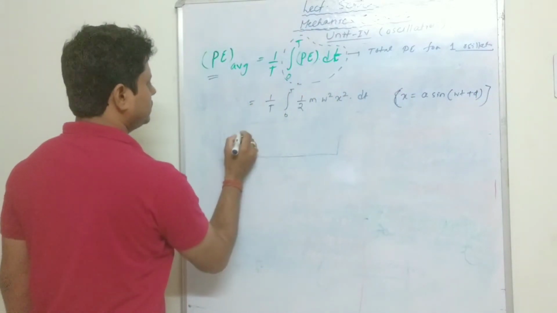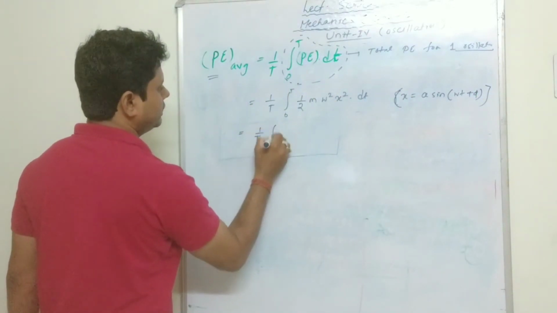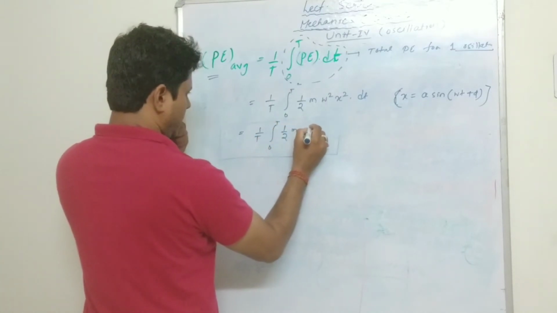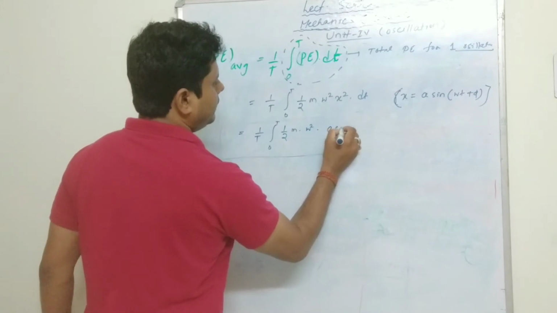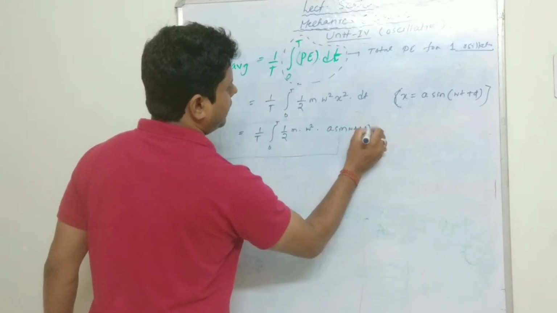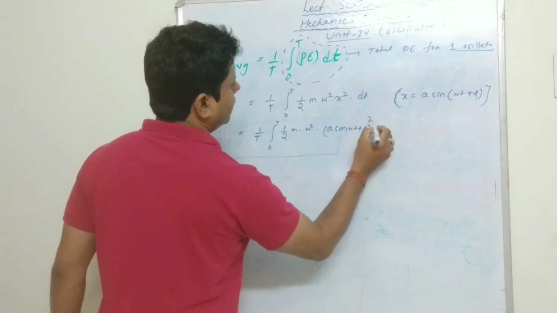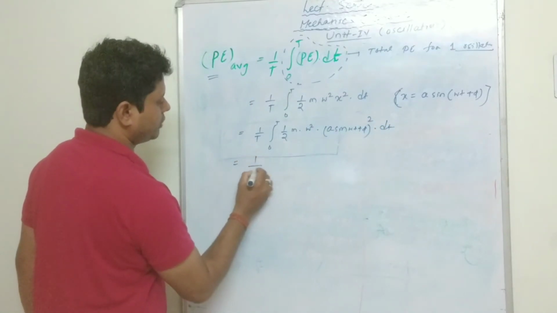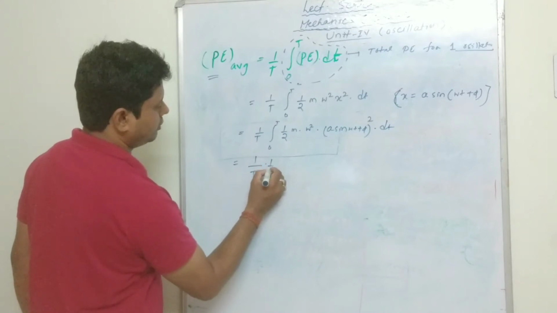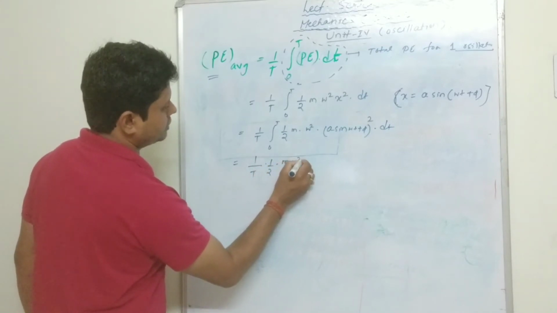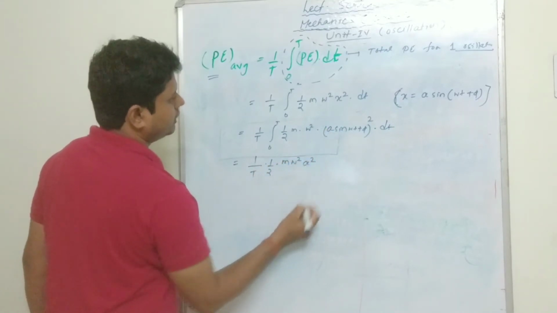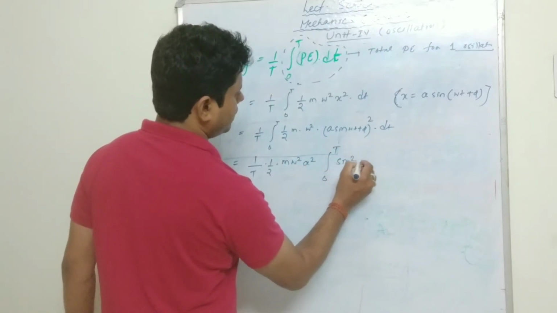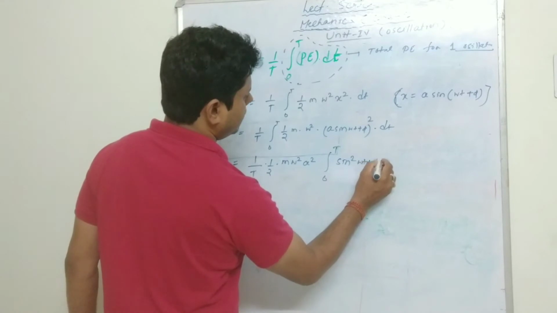So now you put it over here: 1 by t, 0 to t, half m omega square a sine omega t plus phi whole square into dt. You can take the constant terms outside the integration: 1 by t into 1 by 2 into m omega square a square. Inside the integration we have sine square omega t plus phi into dt.